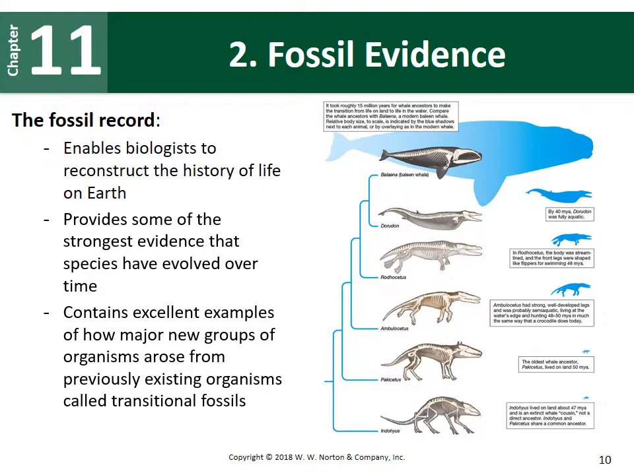It also contains a lot of really good examples of how new groups of organisms arose from previously existing organisms. And these types of organisms are called transition fossils. So in your textbook, they go through an example looking at whales. So here we have a fossil record looking at the history of whales and how the modern whales showed up or arose. And again, there are transitional fossils.